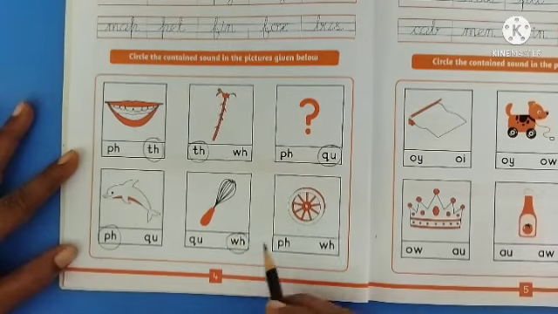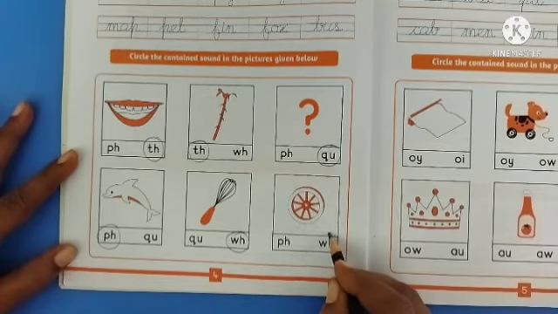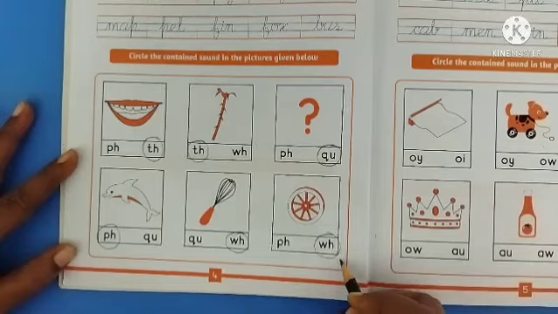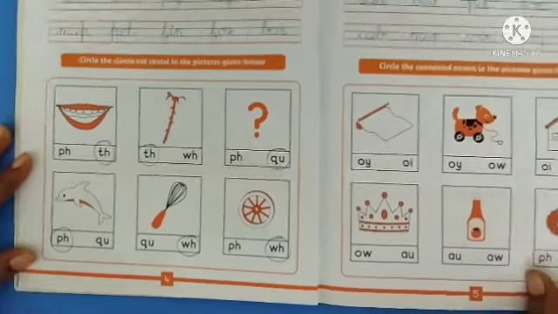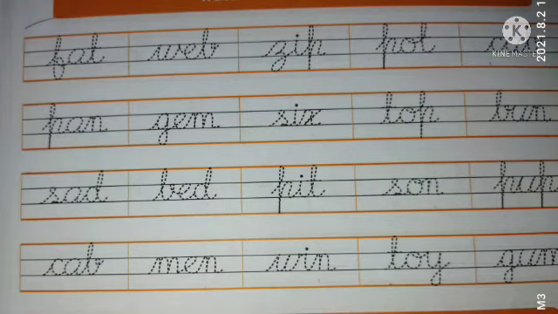So I am going to circle it. Wheel. W-H-E-E-L. Wheel. W as the beginning sound. After completing this, move to page number 5, where we have a similar activity to trace and read the words.